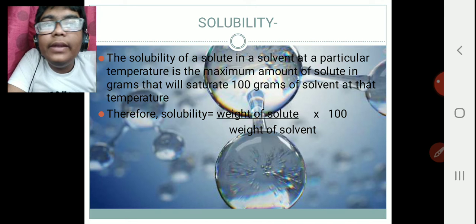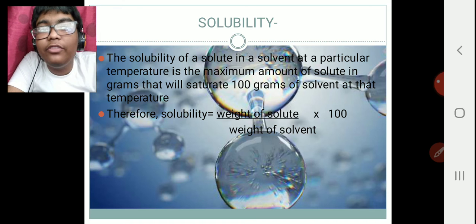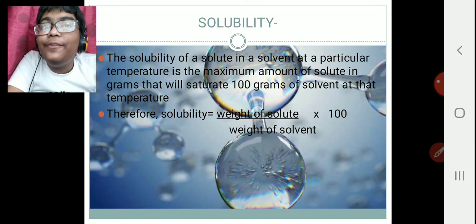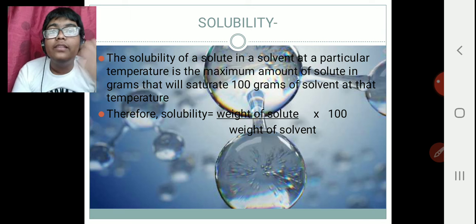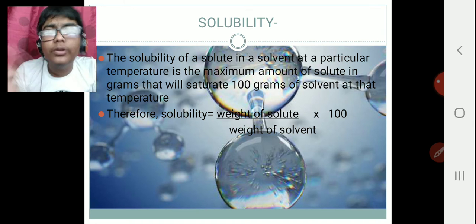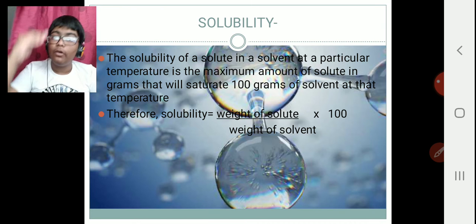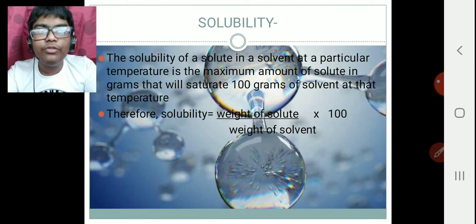Solubility. Solubility of a solute in a solvent at a particular temperature is the maximum amount of solute, in grams, that can saturate 100 grams of solvent at that temperature. This is a definition which you must keep in mind word to word, but its meaning is that solubility is actually the capacity of that solvent to hold solute. How much solute can that solvent take? That is the solubility. Therefore, solubility is weight of solute upon weight of solvent times 100. It is usually in percentage.